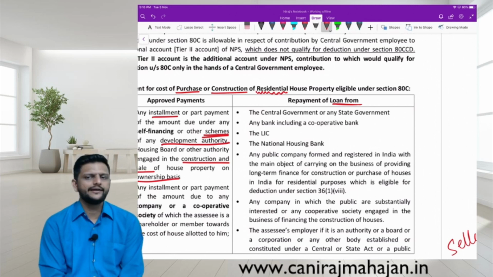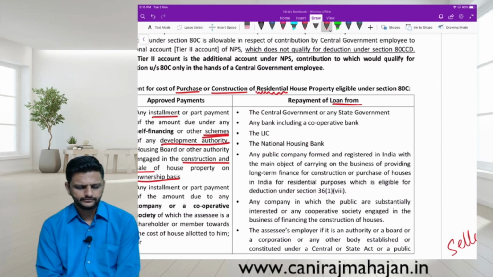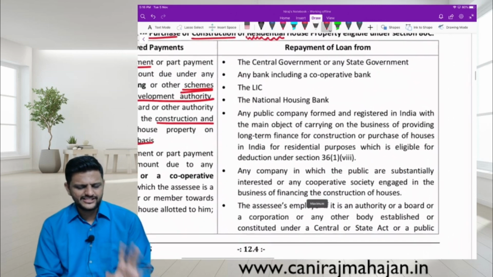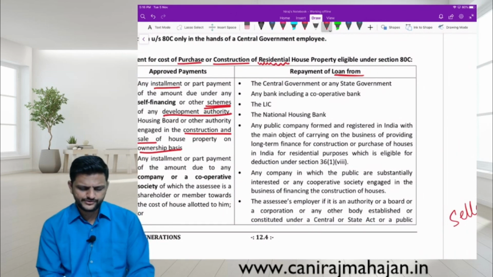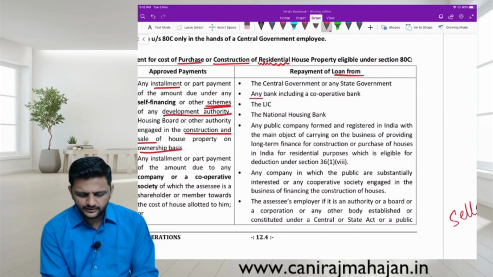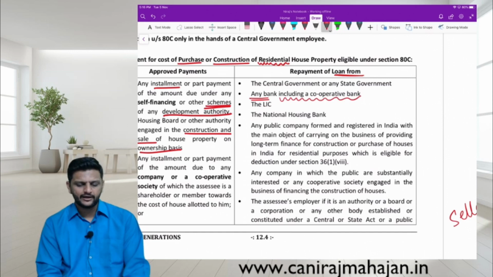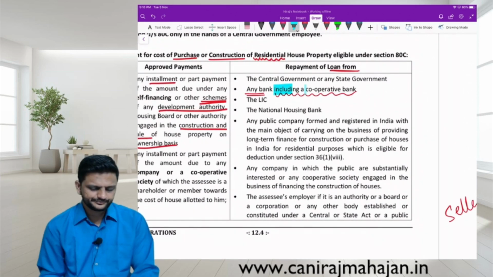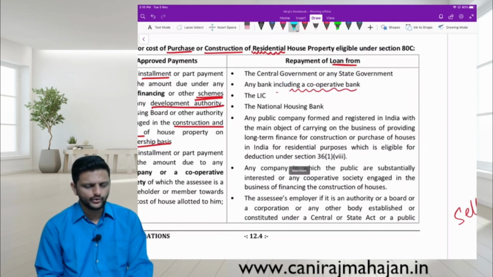Who is the lender for which we can claim 24B? The Central and State Governments themselves can give housing loans. Any bank, including a cooperative bank, is also allowed. Then LIC, the company itself can also give housing loans.